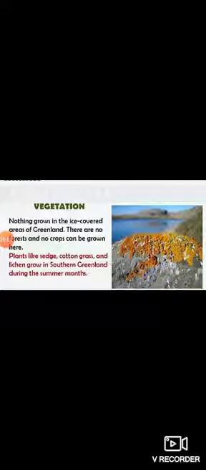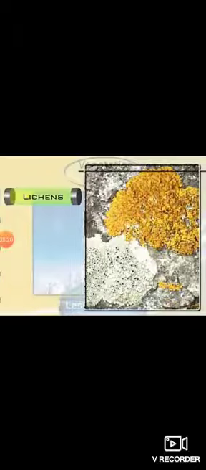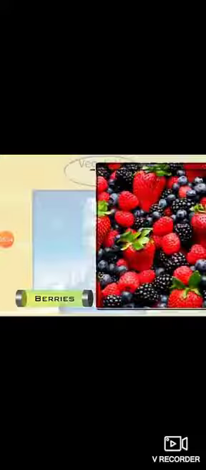It is not possible to grow plants due to the very cold climate and thick cover of snow. यहाँ पे कोई भी vegetation नहीं होता है. Only grass and lichen grow in southern Greenland. Southern Greenland में यहाँ पे थोड़ा सा vegetation होता है. That is lichens, mosses, shrubs, berries.